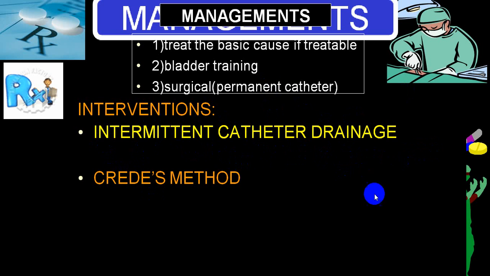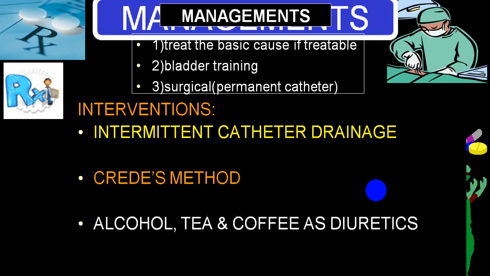In case of a motor paralytic bladder, you can go for the Credé method, and in case of a sensory paralytic bladder, the Credé method will be very helpful. Avoid alcohol, tea and coffee as diuretics, or if you are using them, see that you don't produce a complication.